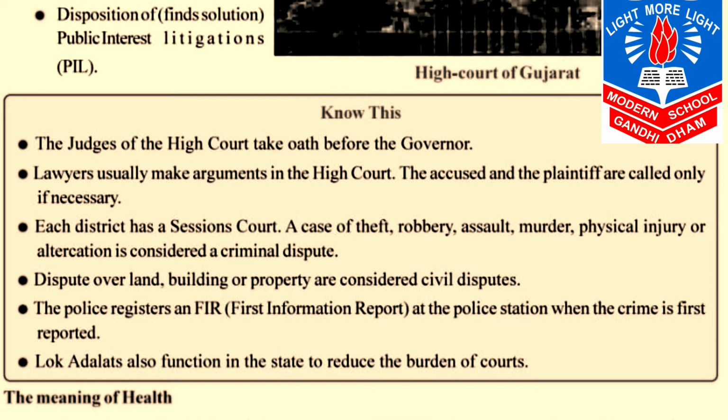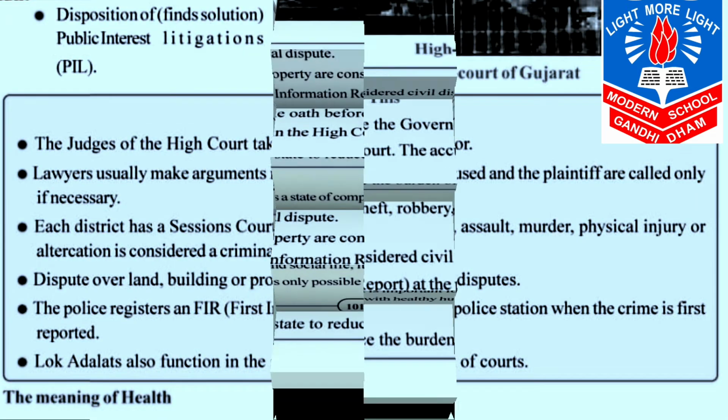The fifth function is the police registers an FIR, that is first information report, at the police station where the crime is first reported. And the last function is that local adalat, they also function in the state to reduce the burden of the court.